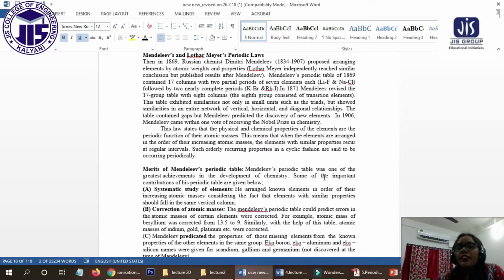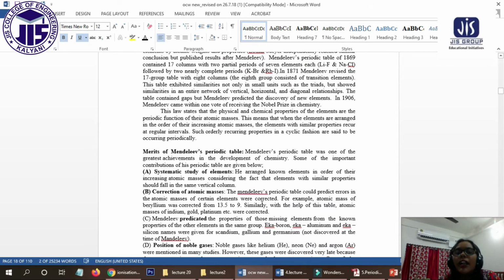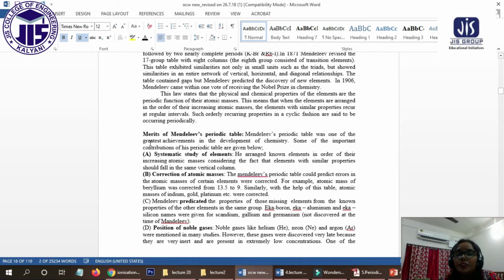Now, Mendeleev and Lothar Meyer arranged the elements according to their atomic mass. While doing this arrangement, they saw these merits of Mendeleev's periodic table.